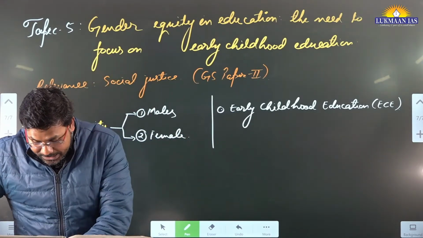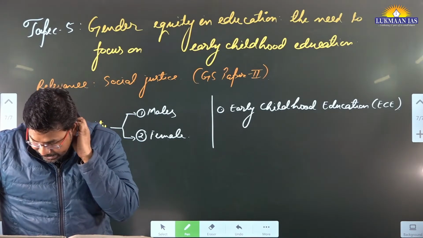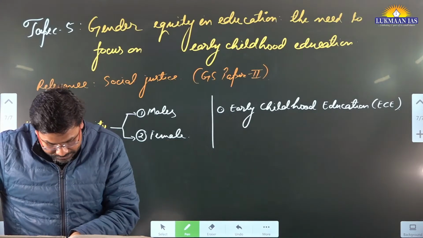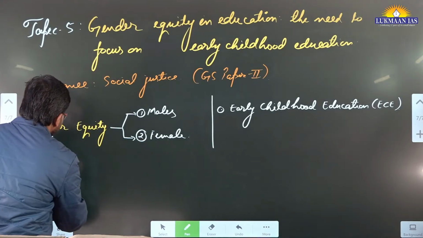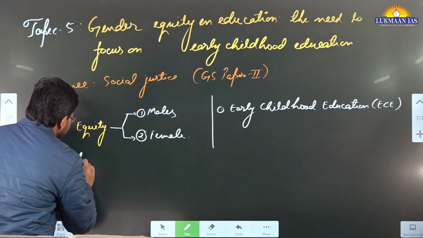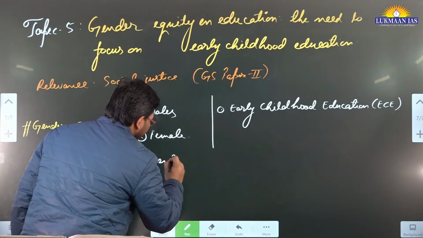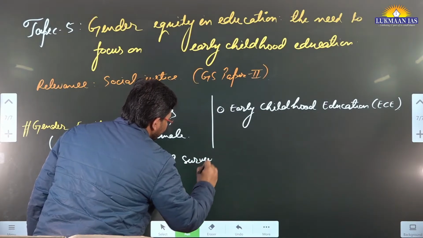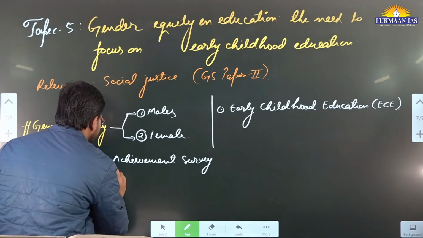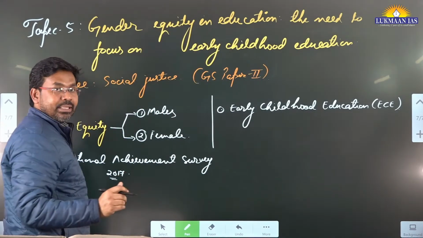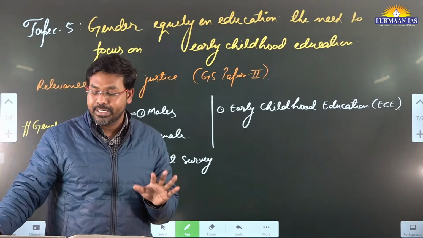Related to this, they have cited a study known as the National Achievement Survey. Related to gender equity, they have mentioned this survey. This National Achievement Survey was conducted in the year 2017. It found that both males and females, if provided opportunity, have similar learning potential.